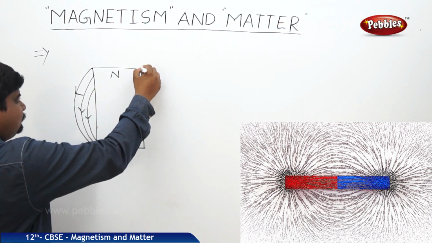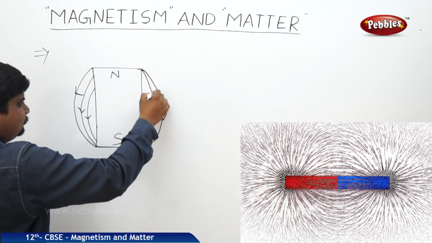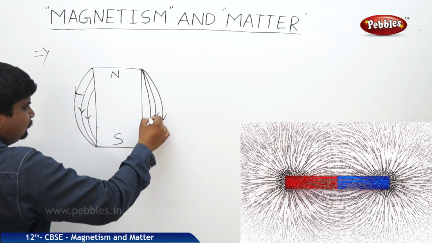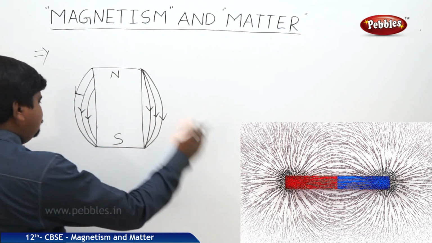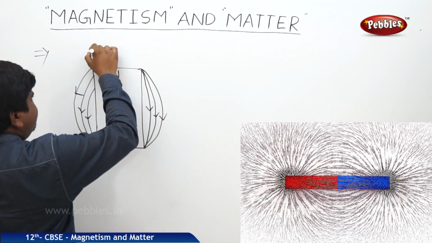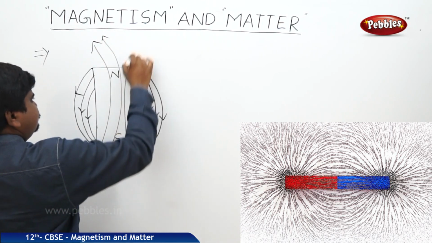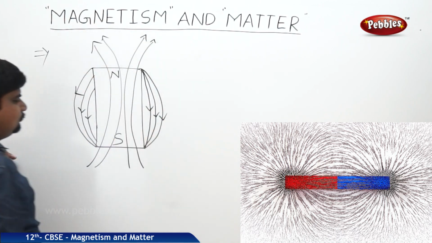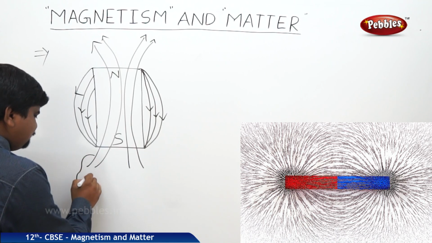Here also, we can expect the field lines to emerge like this, and it is a perfect loop of a Gaussian surface.